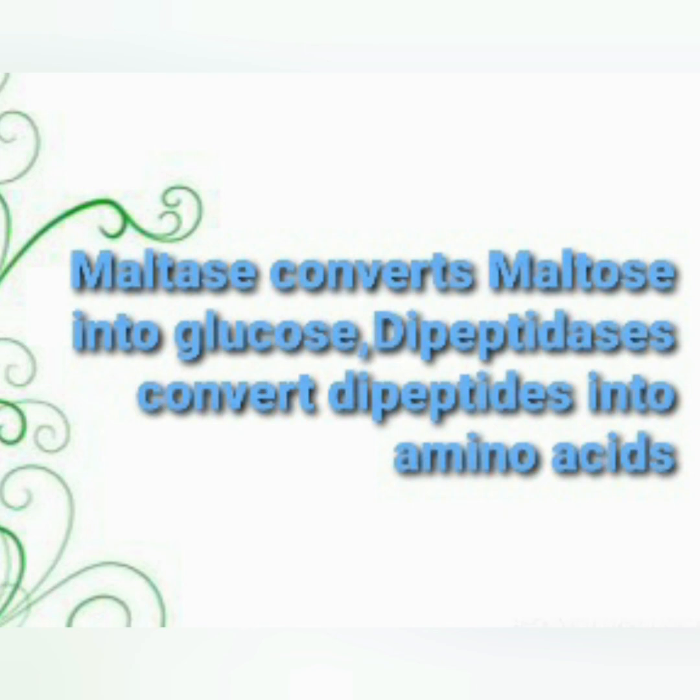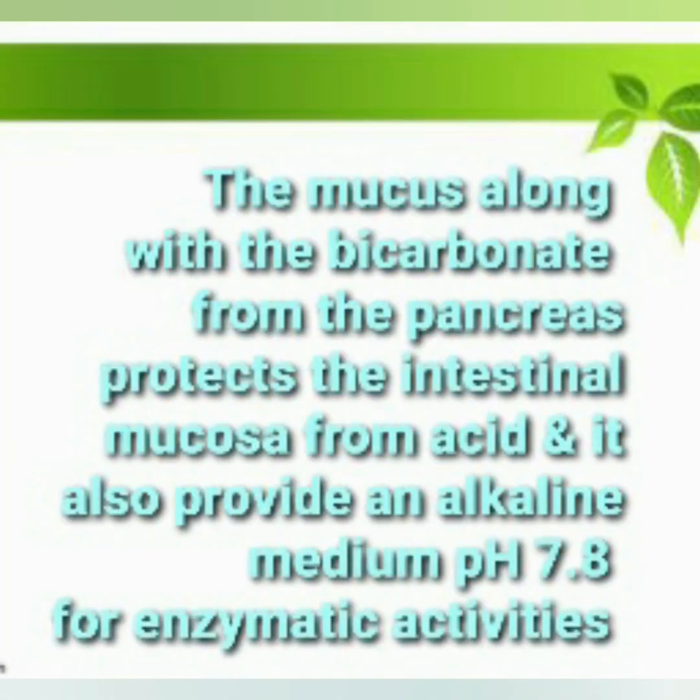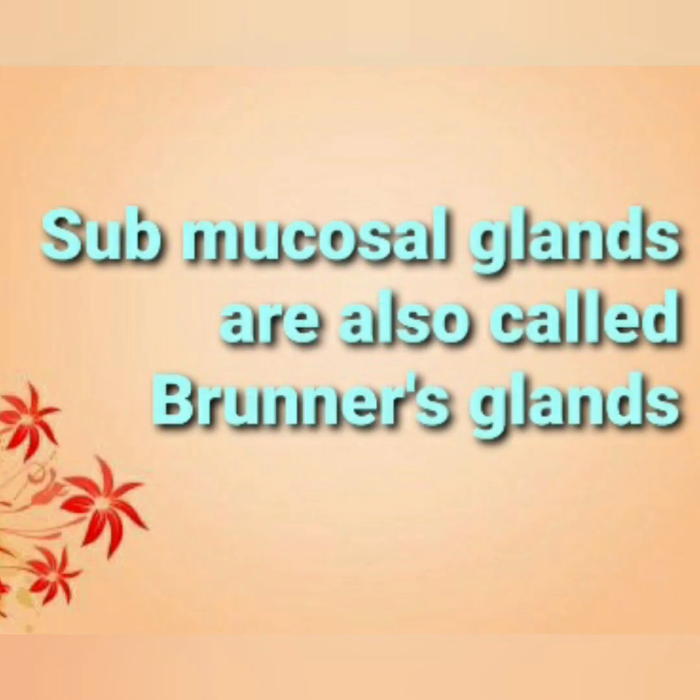Maltase converts maltose into glucose, end product of carbohydrate digestion. Dipeptidases convert dipeptide into amino acid, end product of protein digestion. The mucus along with the bicarbonate from the pancreas protects the intestinal mucosa from acid and also it provides alkaline medium pH 7.8 for enzymatic actions. Submucosal glands are also called Brunner's gland. Note it down and learn well.